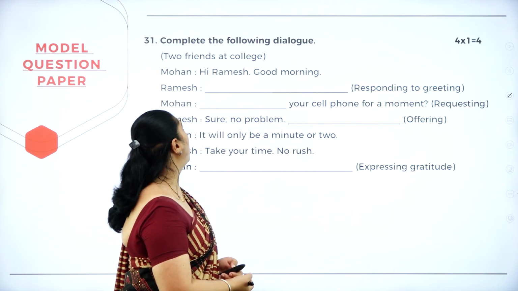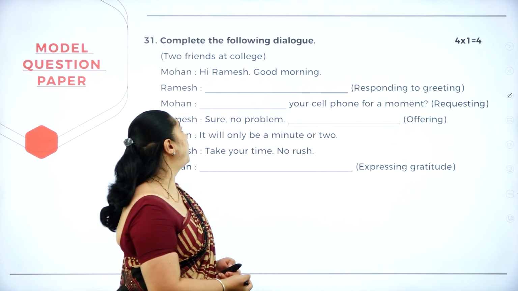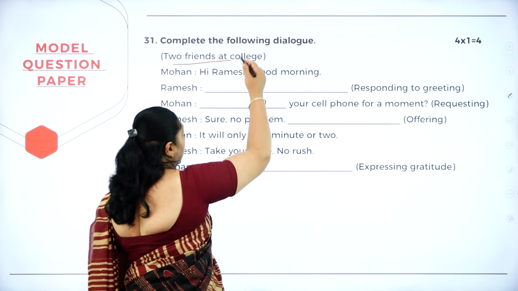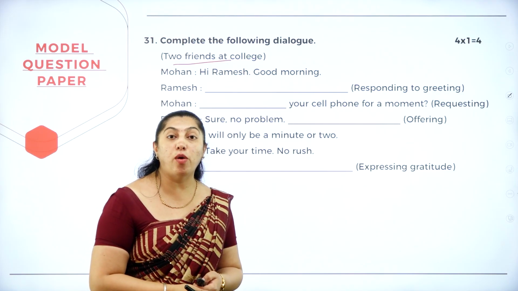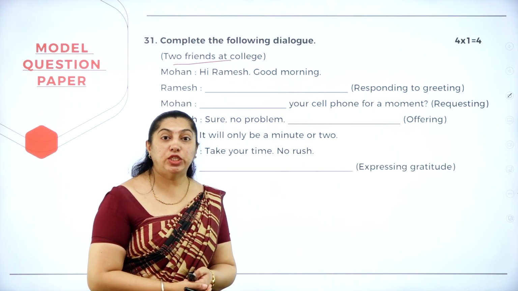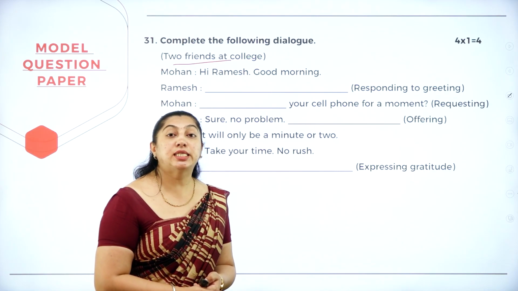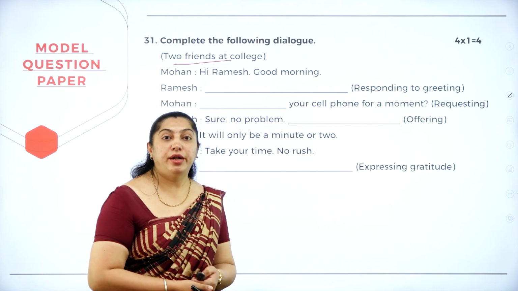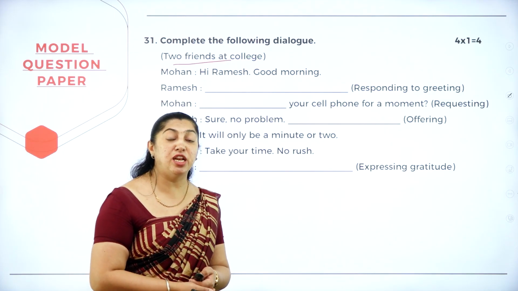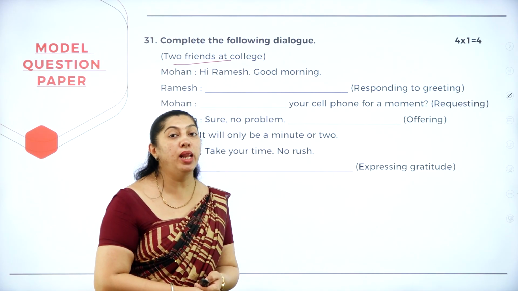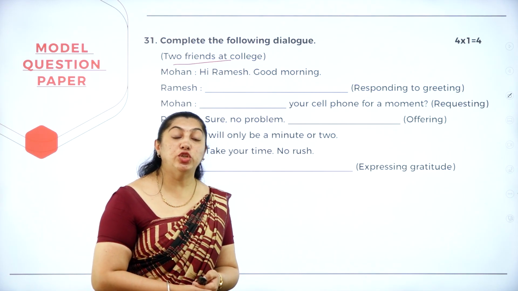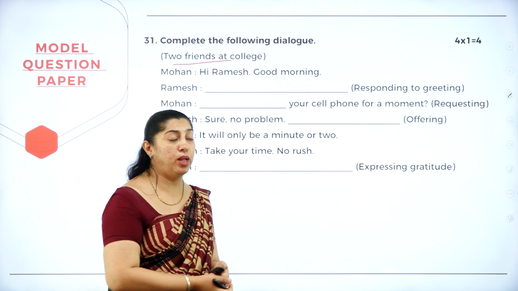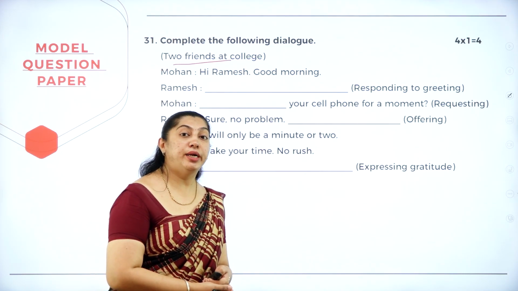Complete the following dialogue. So here it's two friends at the college. So when it means two friends, here the dialogue is in an informal language. As you all learned in your first PUC, there are language functions. When you read the dialogue, you will understand whether it is in a formal or informal language function. When you know the person very well, it is informal. When you don't know the person, it is formal. So here, it is an informal dialogue writing.